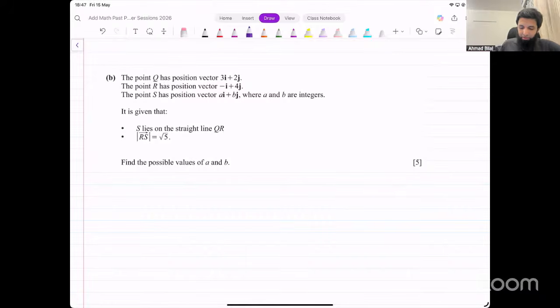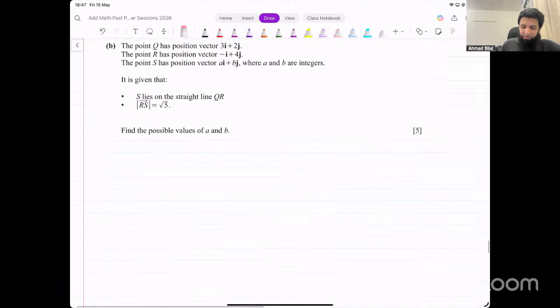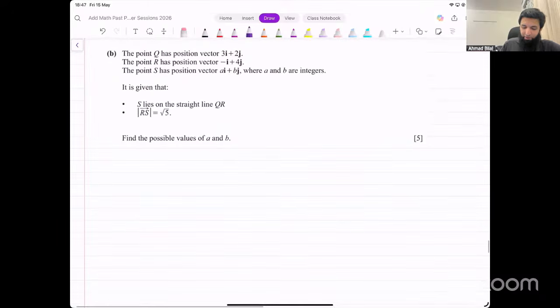Okay, so we're given the magnitude of the RS vector. Let's start from that. That's the simpler piece of information. Let's use that first of all. RS vector. Let's find that vector first of all. What is RS vector going to be? Position vector of the second point, that is OS, minus the position vector of the first point, that's OR. What is OS? OS is AI plus BJ, subtract from that OR, which is minus I plus 4J.